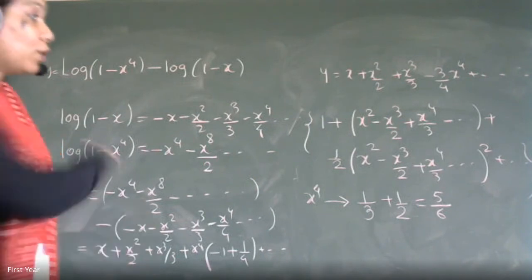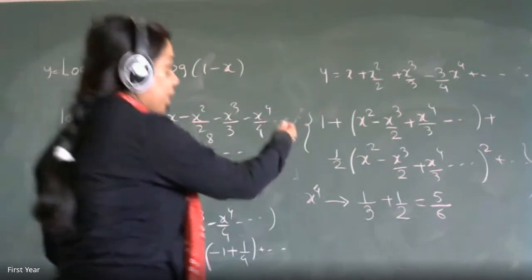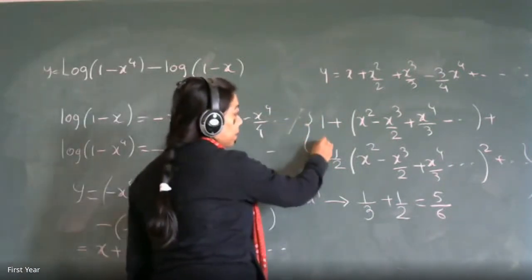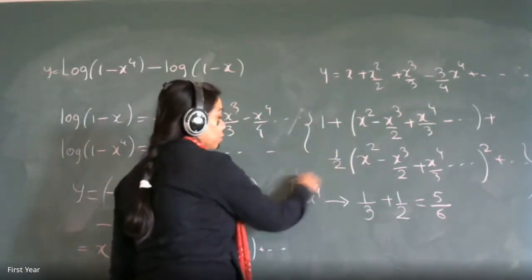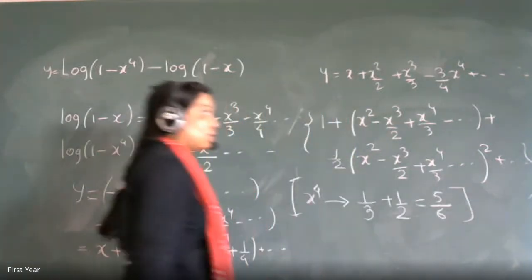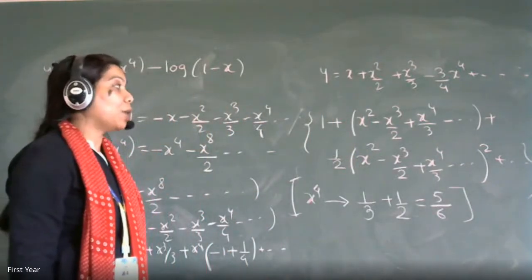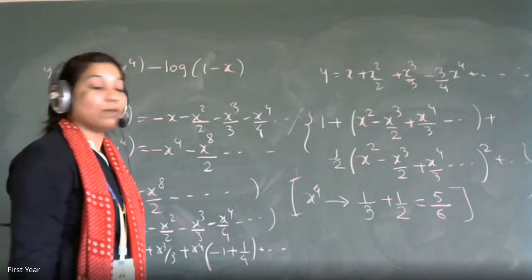If the question was to find the simplified expression of this, I have now asked the question of the coefficient of x raised to 4. But if the simplified expression up to x raised to 4 had been asked, then what would the answer be?